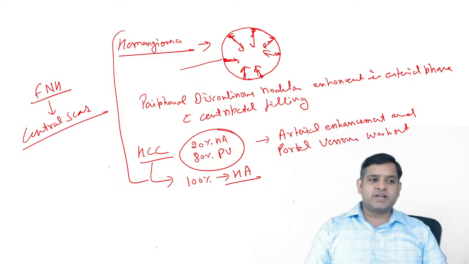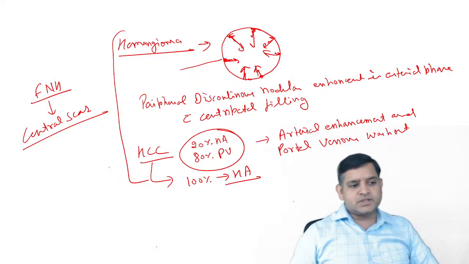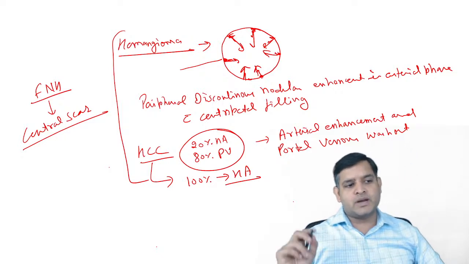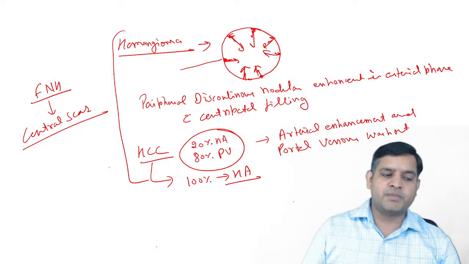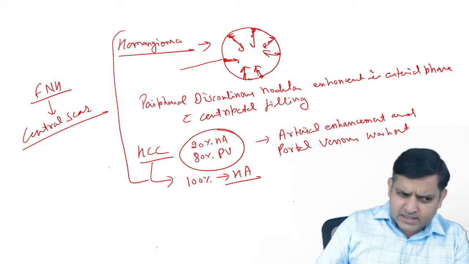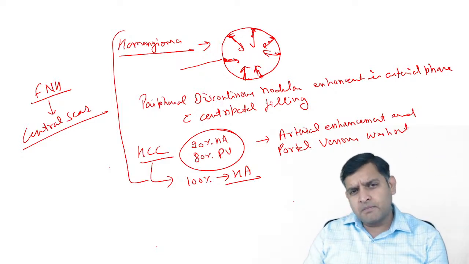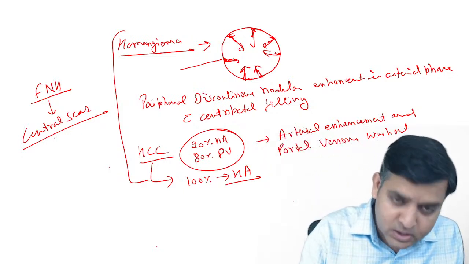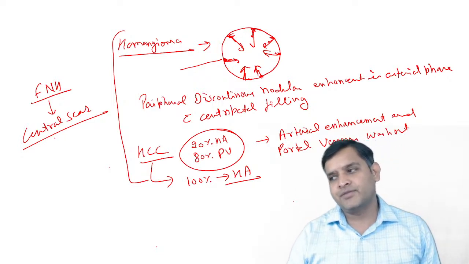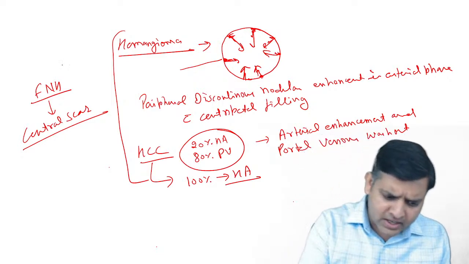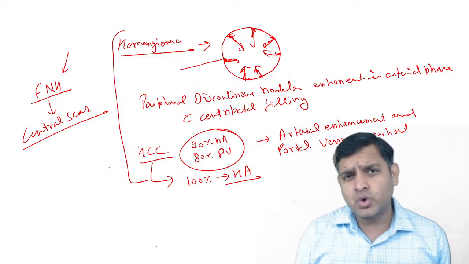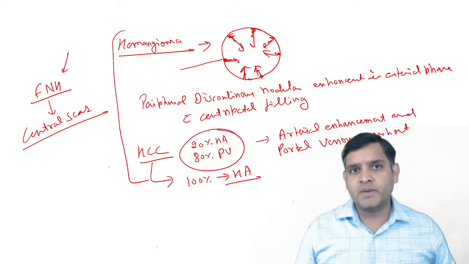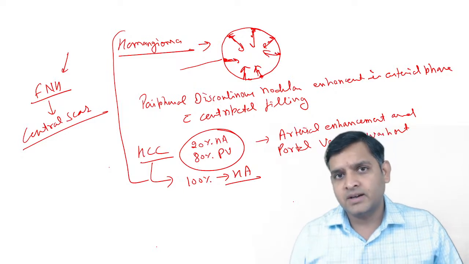FNH usually shows a very bright, very homogeneous arterial enhancement, but a non-enhancing central component, which is the central scar. But I don't think that for a PG entrance exam we should go into the details of FNH or the fibrolamellar variant of HCC and all. Hemangioma and HCC are the ones that I feel you should be aware of.